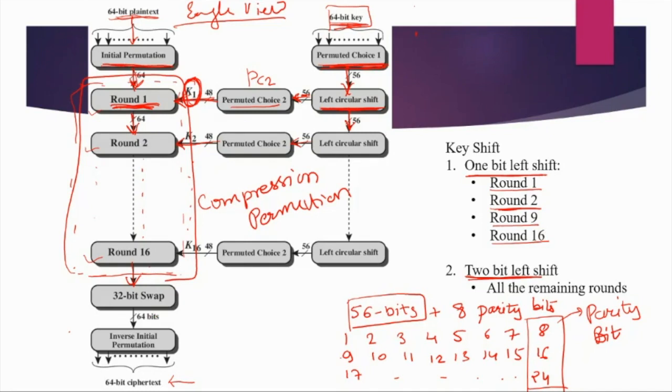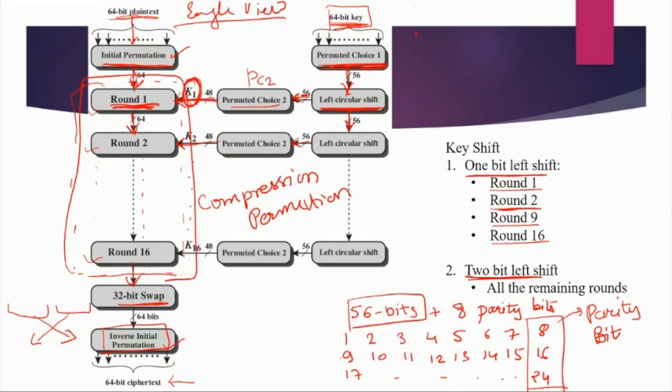Okay, so we have 64 bits output. Now the 64 bits are divided into 2 halves, left and right, and we will just swap the left part and the right part, and that will become the input for our inverse initial permutation. So we did some permutation, we will inverse that permutation here, but before that we will swap this part, and the output of the inverse initial function will become our ciphertext.